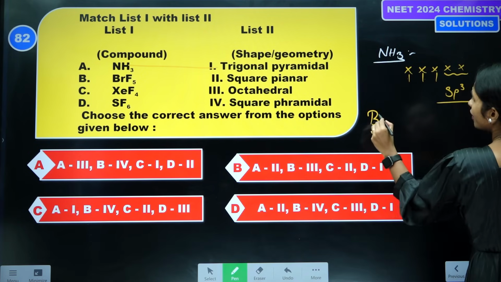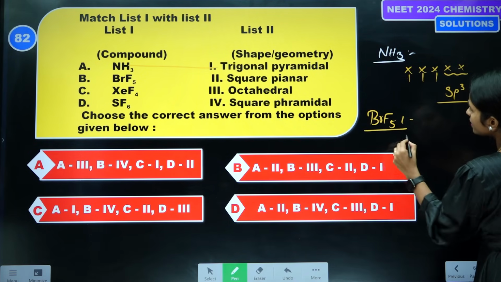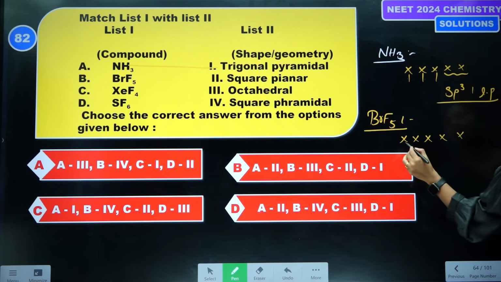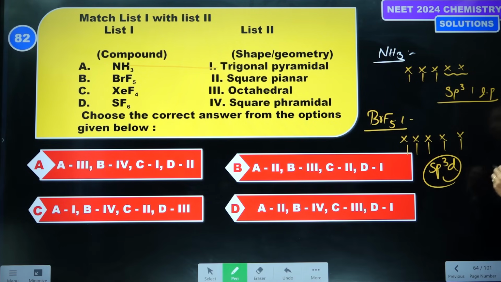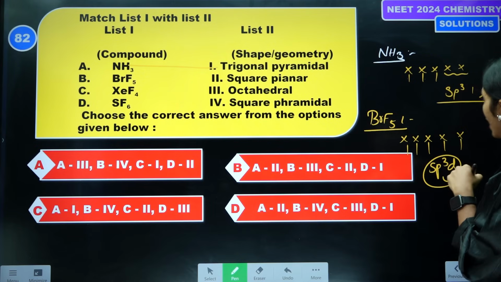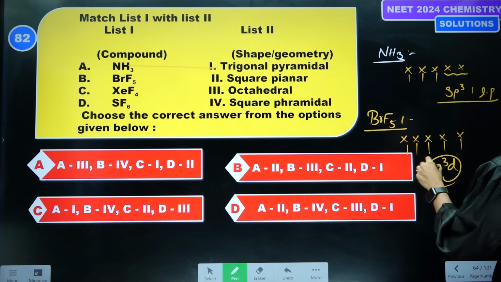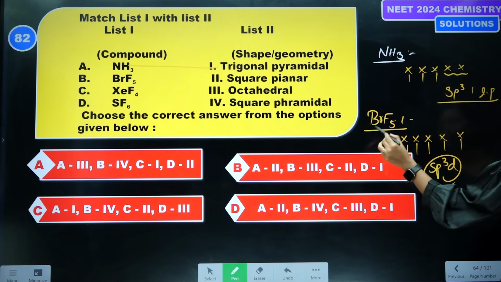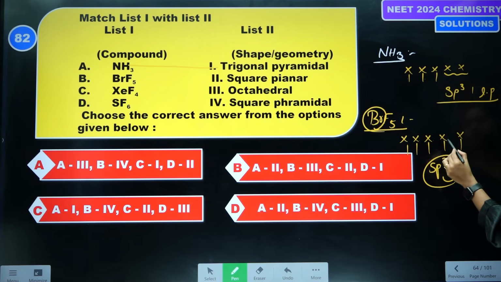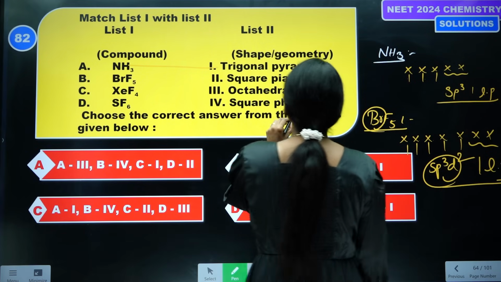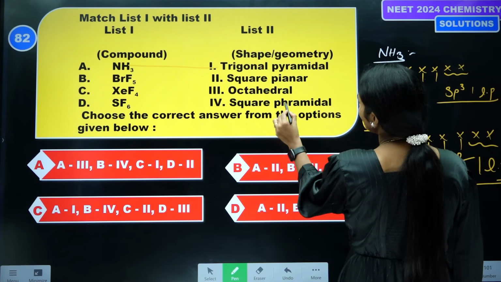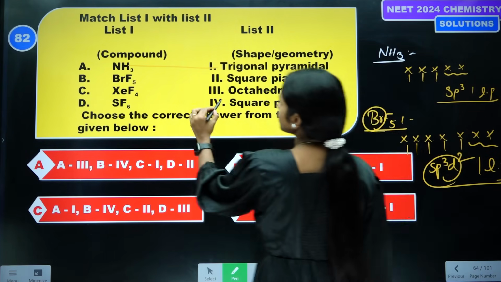Next, BrF5. How many electrons does bromine have in the valence shell? 1, 2, 3, 4, 5, and each fluorine forms 1 bond. Total 7 electrons, so 1, 2, 3, 4, 5, 6, 7. Now sp3d2 with 1 lone pair is square pyramidal. So the shape is square pyramidal.